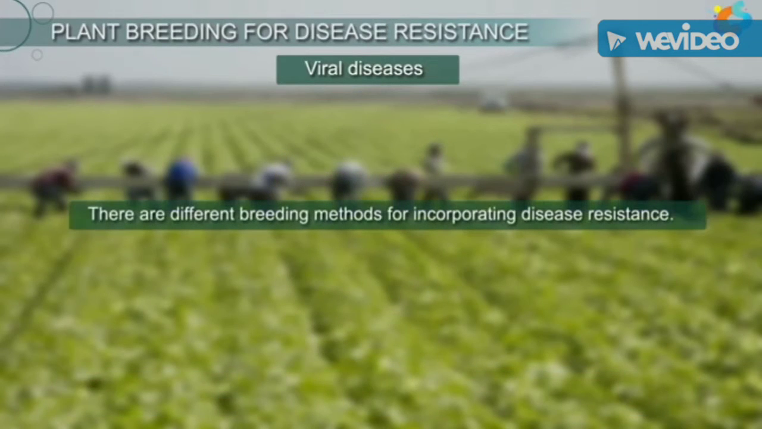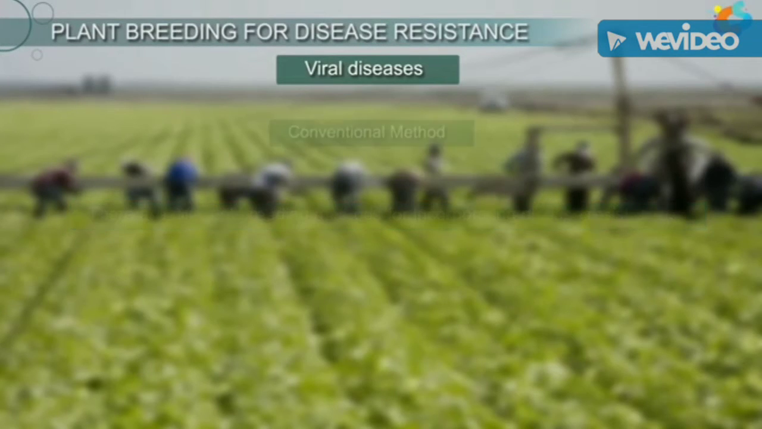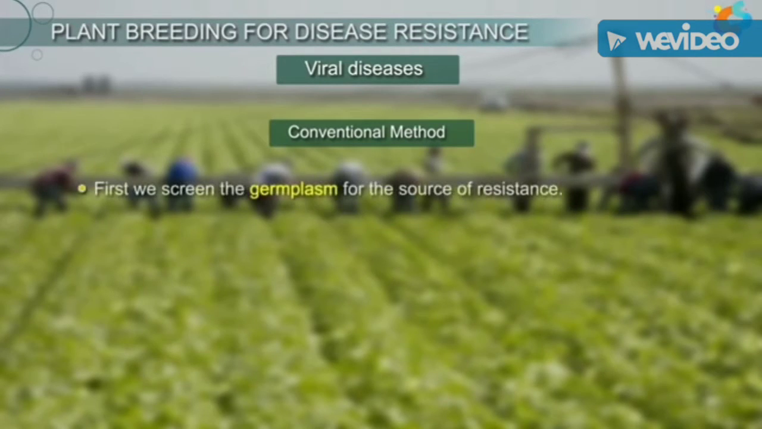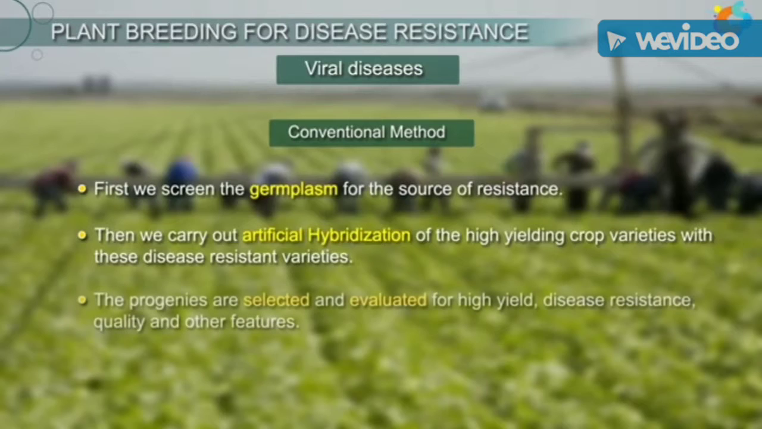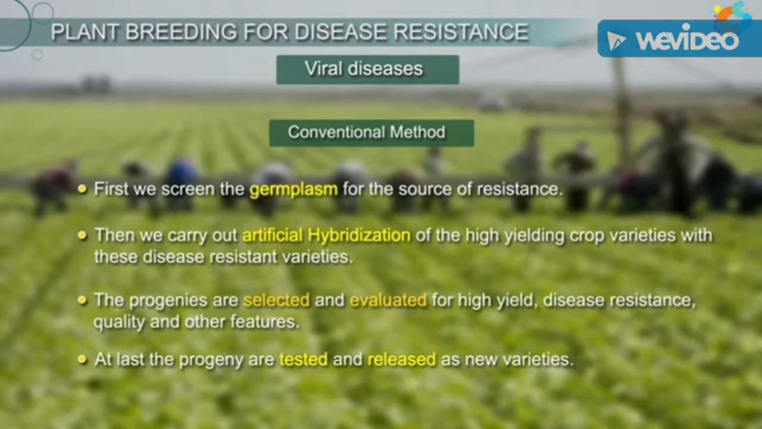There are different breeding methods for incorporating disease resistance. Let us first discuss the conventional method. First, we screen the germplasm for the source of resistance. Then we carry out artificial hybridization of the high-yielding crop varieties with these disease-resistant varieties. The progenies are selected and evaluated for high yield, disease resistance, quality, and other features. At last, the progeny are tested and released as new varieties.